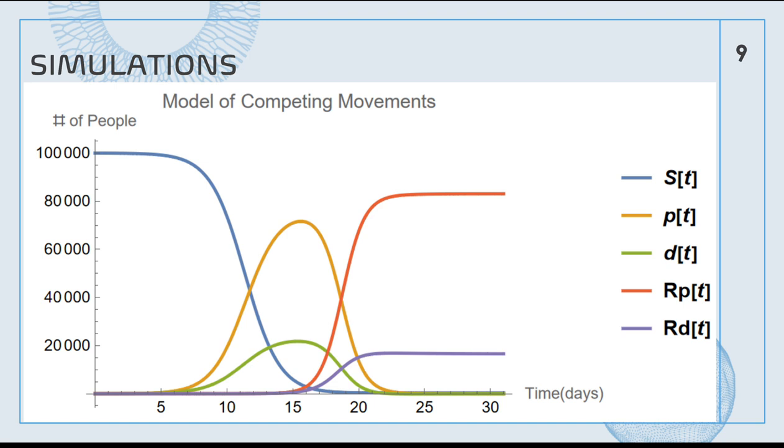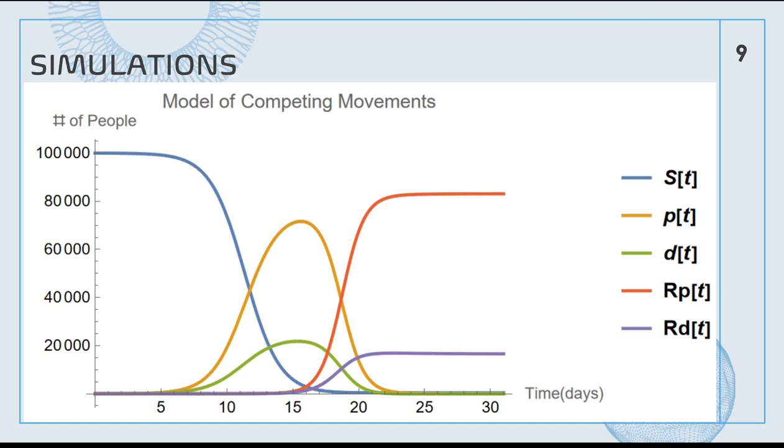And as P(t) and D(t) decrease, we see increases in our R_P(t) and our R_D(t), which are the red and purple graphs respectively. These indicate that as fewer people are exposed, they're sorting themselves into either performing the action of the movement or not performing the action of the movement. And that should make sense. As we can see, everybody eventually chooses to comply with the action or not to comply, which is why they level off in the R_P and R_D(t) graphs.